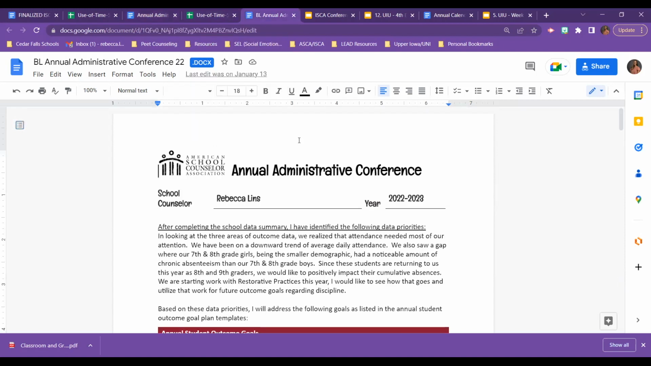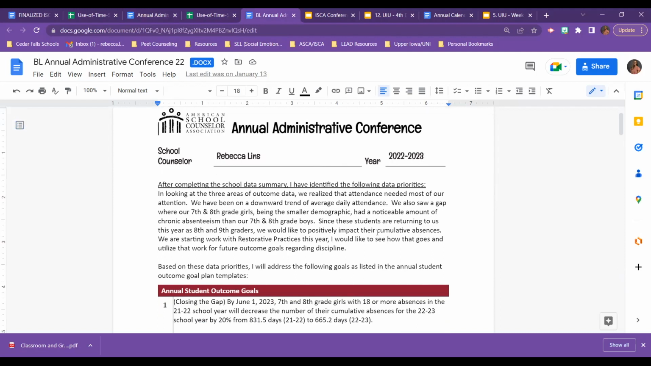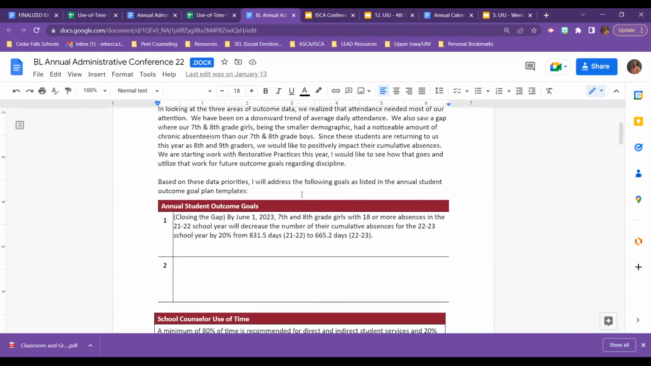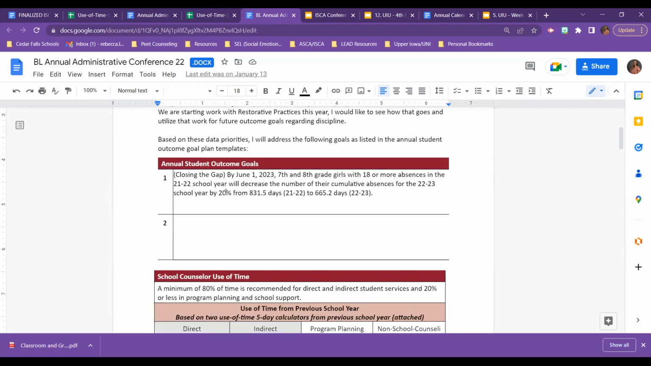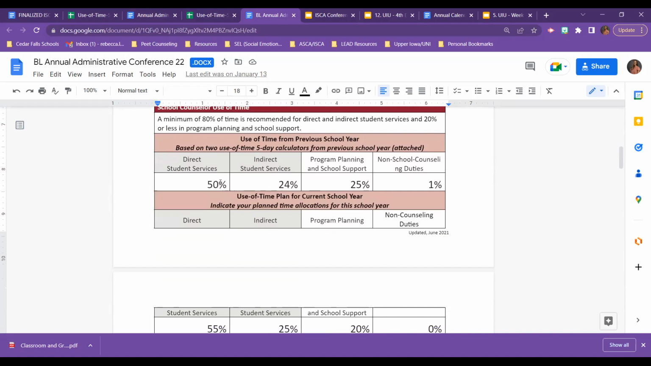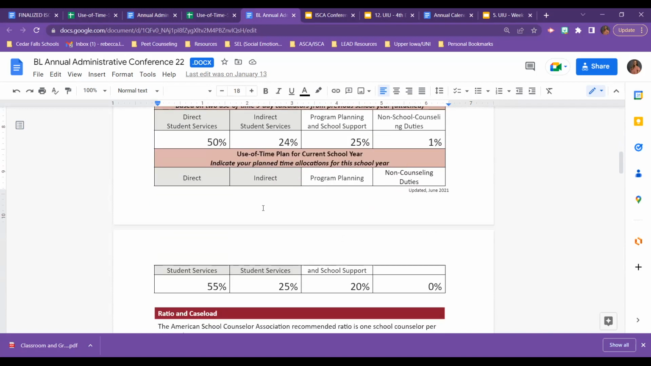So to show you an example of what a completed template looks like, this is my summarization of what I identified as the data priorities after completing our school data summary. If you remember, this is from our school data summary that is required as a part of the District of Distinction application. This is where I copy and pasted my summarization of those data priorities listed under question 6. This is where I copy and pasted our closing the gap goal. Again, that's based on the outcome of attendance. This is where I averaged fall and spring from the year before using the use of time calculator, and then how I made a goal for this year.